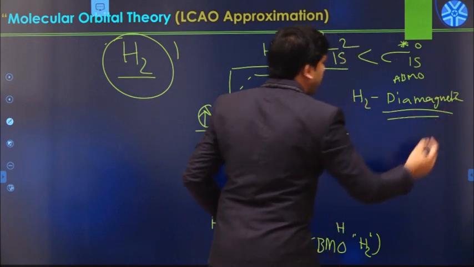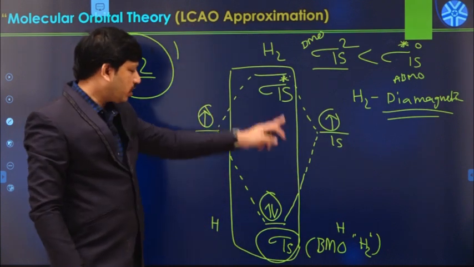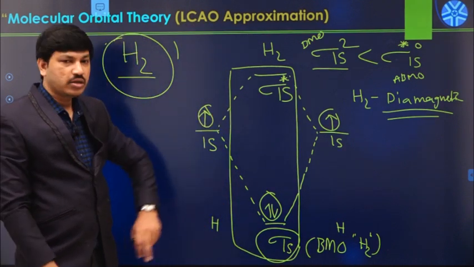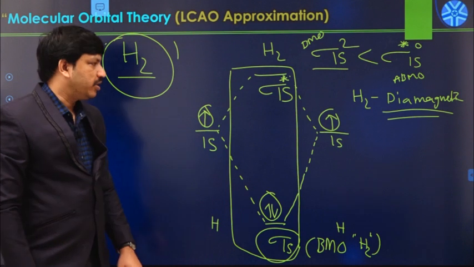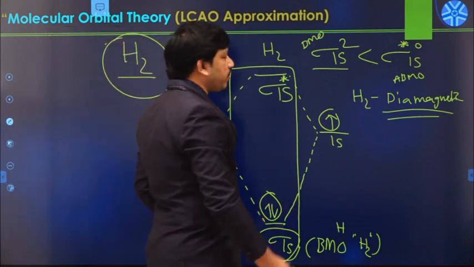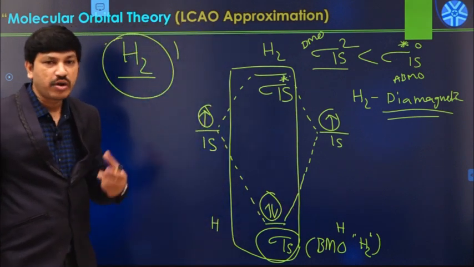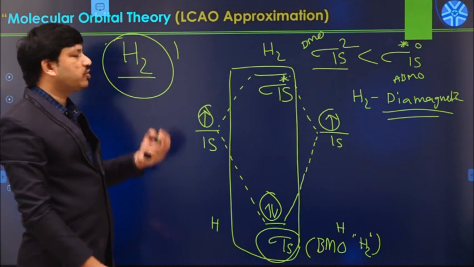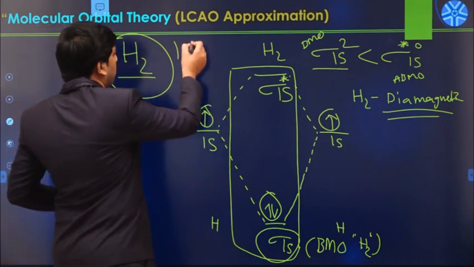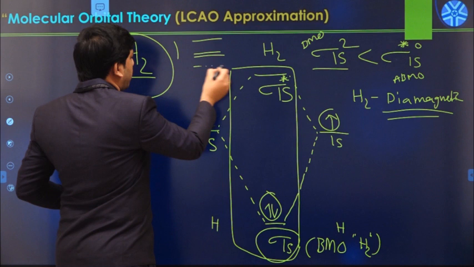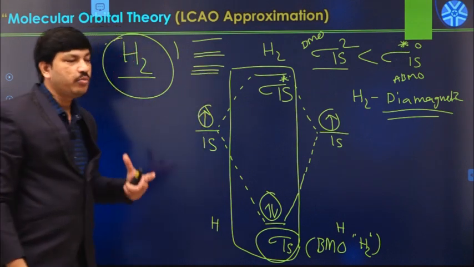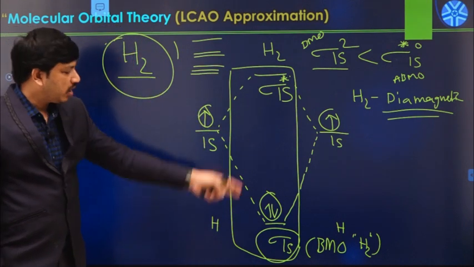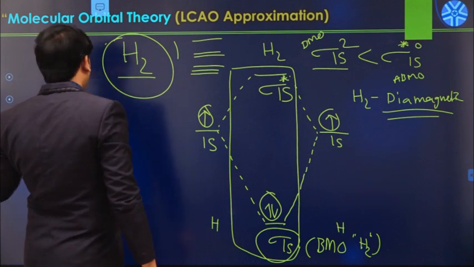So this is actually diamagnetic in nature because we don't have any unpaired electrons in the newly formed molecular orbitals. And we can also predict the bond strength. Bond strength means whether this molecule actually has a single bond, double bond, or triple bond. We can predict the bond strength by using the MO level diagram. So how is it possible?